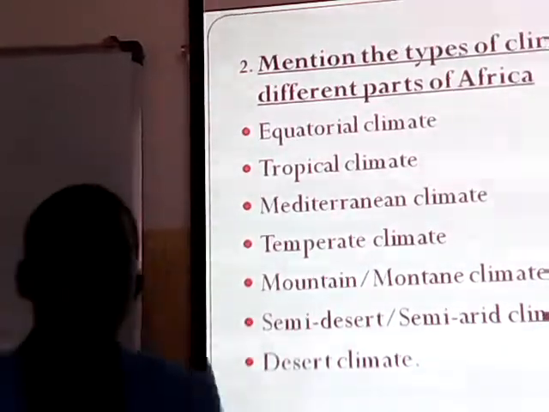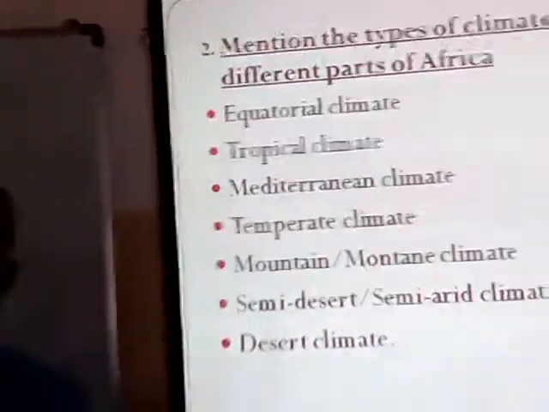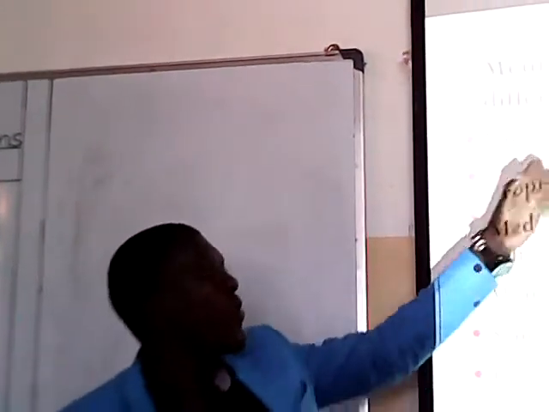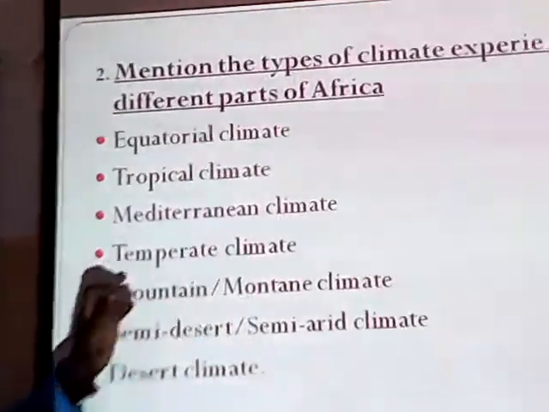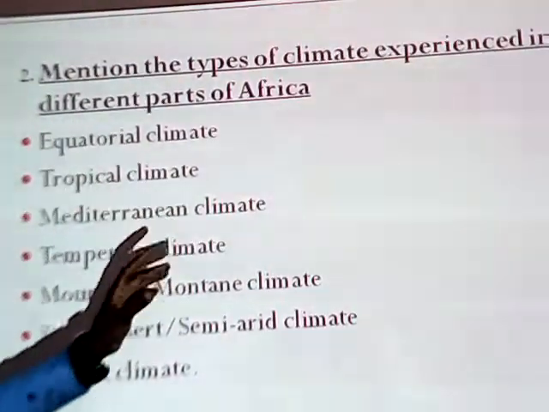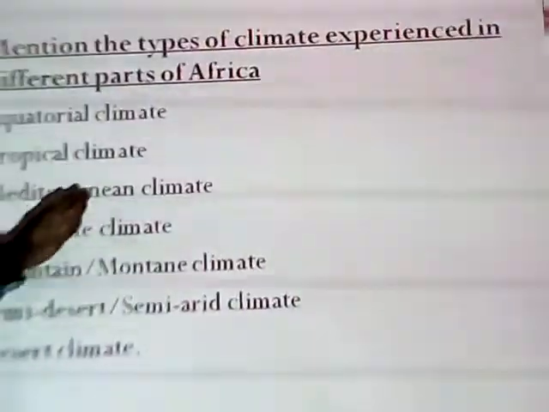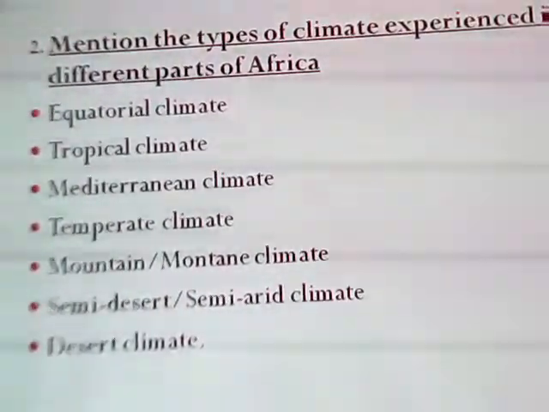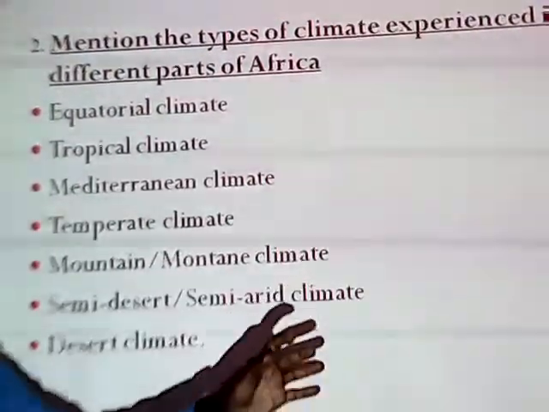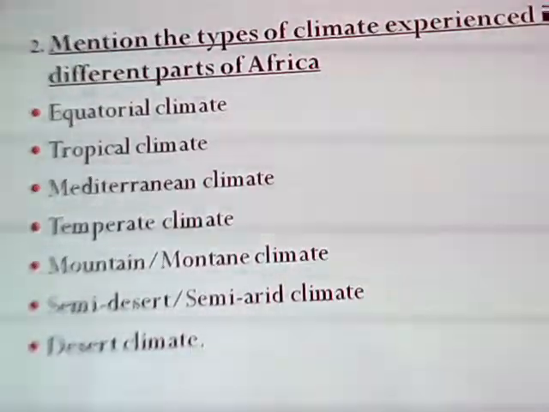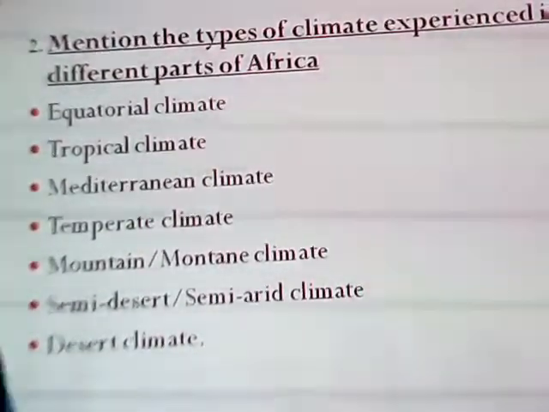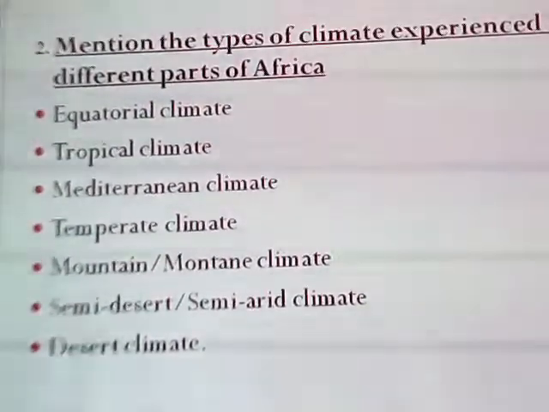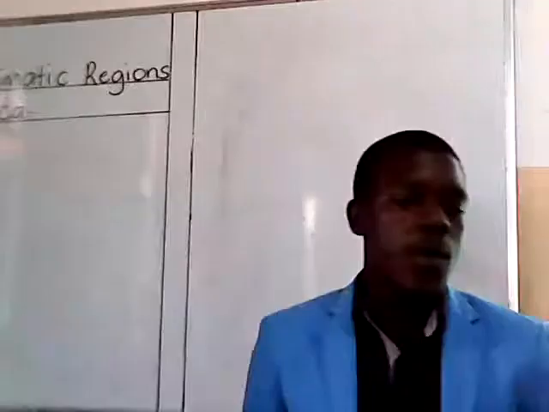Therefore, in brief, if the question asks, name the type of climate, our answer will be equatorial climate, tropical climate, according to the question. So if the question is asking for the type of climate, we just say equatorial climate, tropical climate, Mediterranean climate. Then name the climatic region, equatorial climatic region. So if the question has region, we have to go that direction, equatorial climatic region. If there is zone, equatorial climatic zone. If it's only type of climate, it will be equatorial climate.